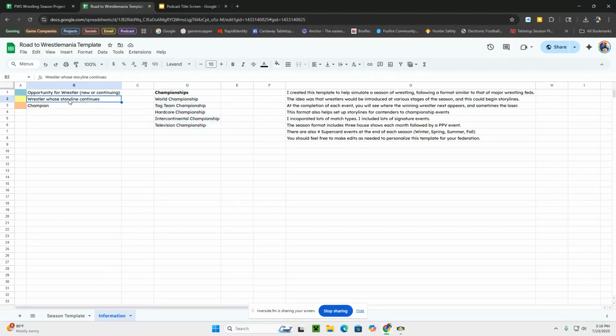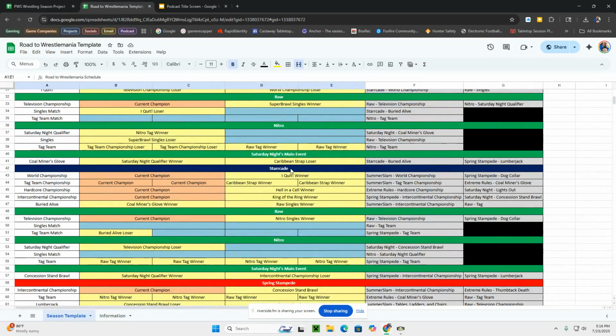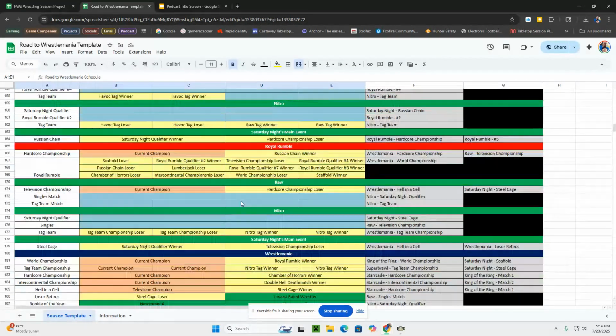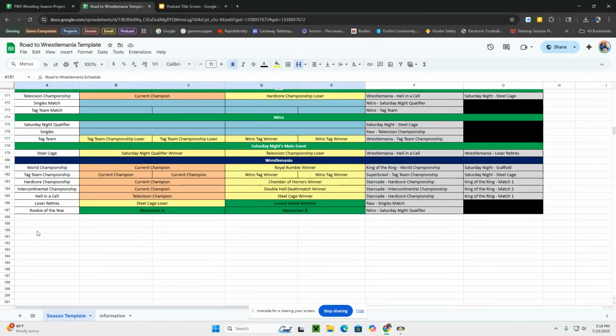It tells you a little bit about what each of the colors mean and some description about what is going on with this template. So at these major events, you'll have some championship events. You'll also usually have like a signature event that takes place at each of the pay-per-views. And this will continue all the way through all 12 months until you get to WrestleMania.